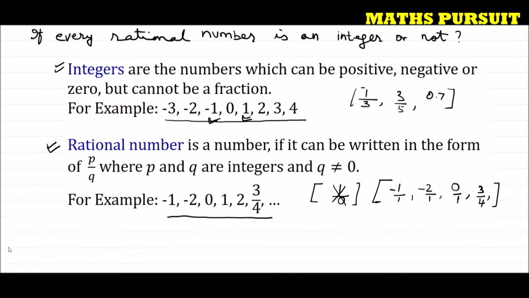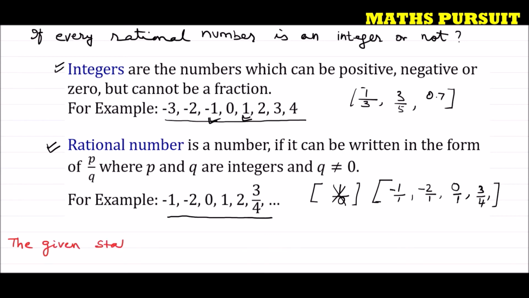The statement is saying if every rational number is an integer or not. So guys, after understanding the definitions of integer and rational number, we can easily say no, the statement is false. The given statement is false.